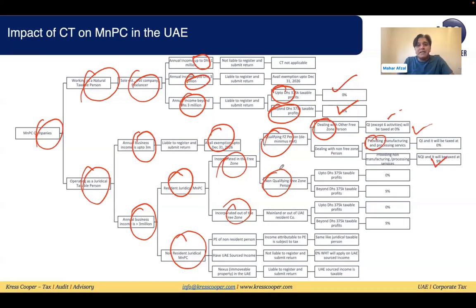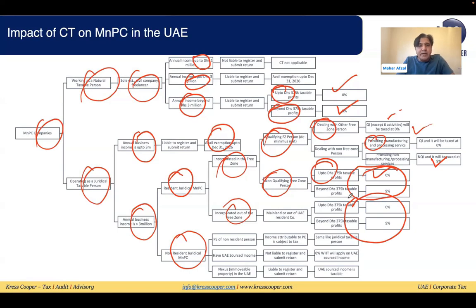If someone is acting as a non-qualifying free zone person, up to 375,000 is 0% corporate tax, and more than this, 9% corporate tax will be applicable. This treatment is the same as where someone is incorporated outside of the free zone.